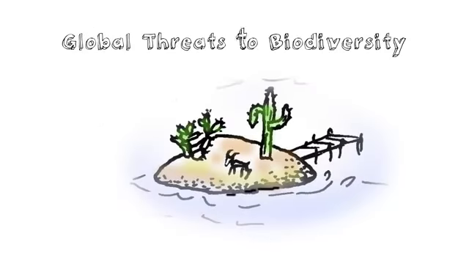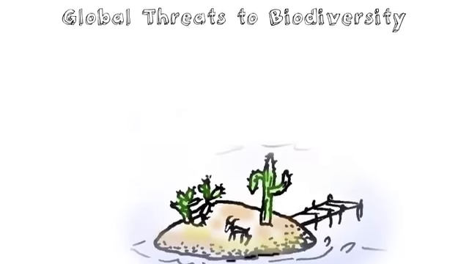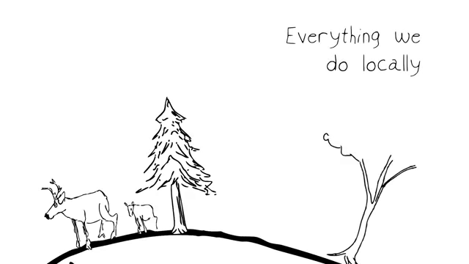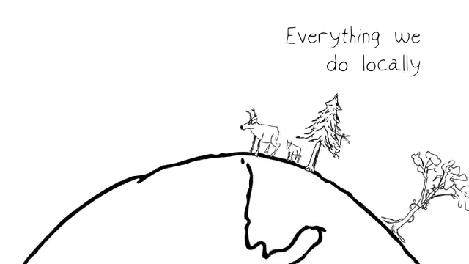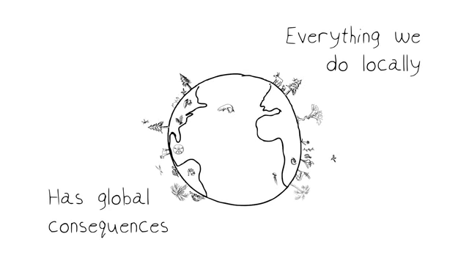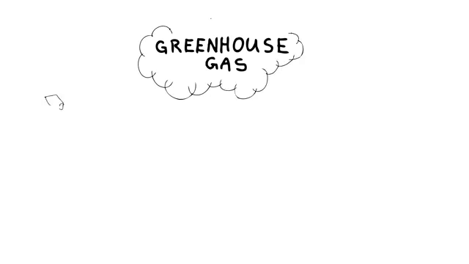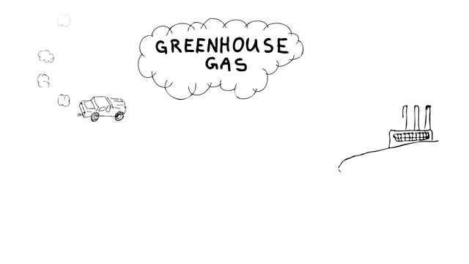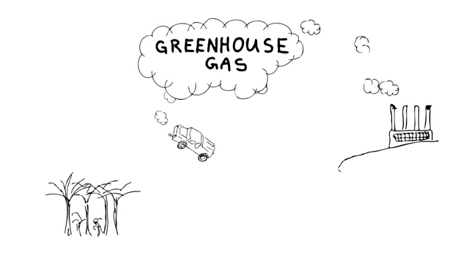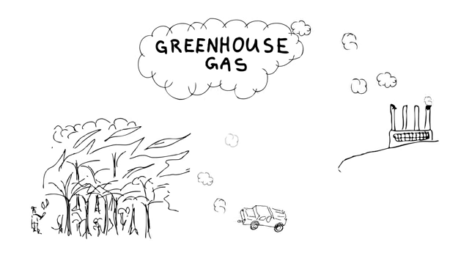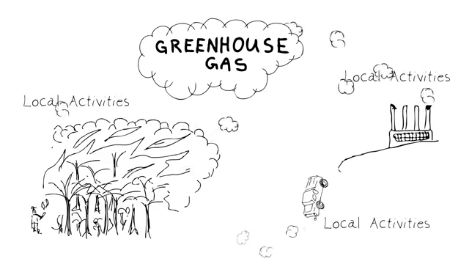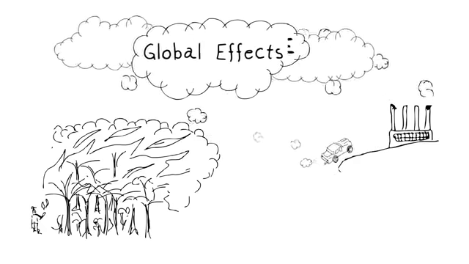What are some of the global threats to biodiversity? First, I want to emphasize that virtually everything we do locally has global consequences. When we talk about something like a greenhouse gas or a pollutant, that's something we produce locally from our car or from other things that make up so many of our day-to-day human activities. But in the grand scale of things, even these local activities and impacts can have global effects.